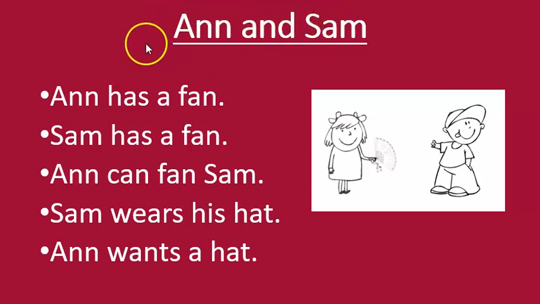One more time. Read the title again. Go. Good job. Now, read it with Mr. Begay. Here we go. Ann and Sam. That's the title of our story, okay? And remember, this girl right here, her name is Ann, and this boy right here, his name is Sam.